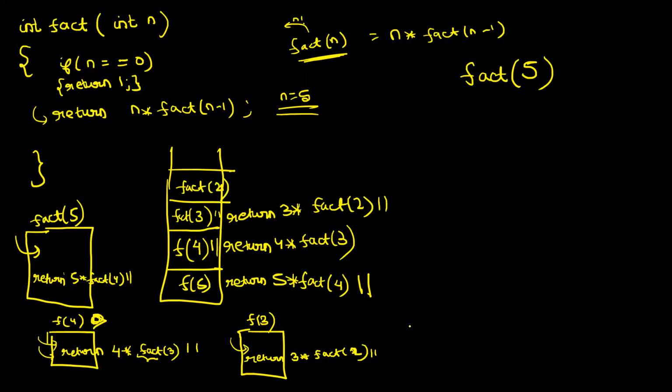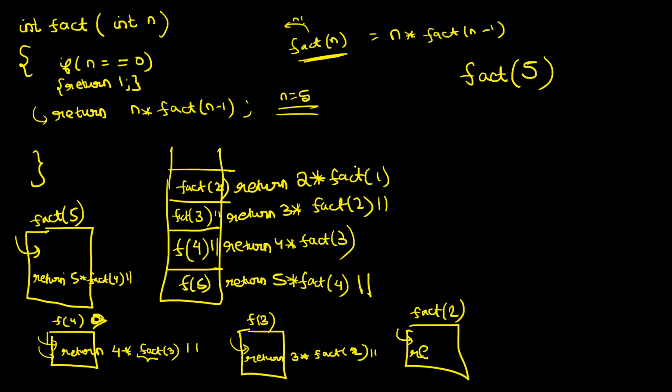Now, I'm just drawing it both ways so that you understand it clearly. Now, the context of fact of 2 will start running. Is 2 equal to 0? Definitely no. So the line that it executes is return 2 into fact of 1. So it will call fact of 1. The moment you make a call to fact of 1, the context of fact of 2 will be paused here. A new context for fact of 1 starts running and is added to the stack.